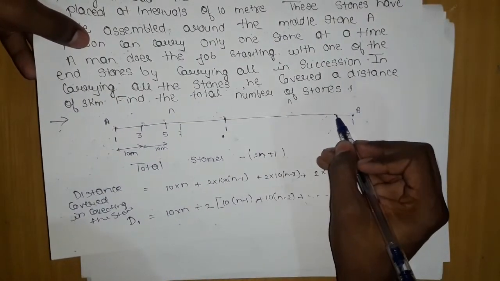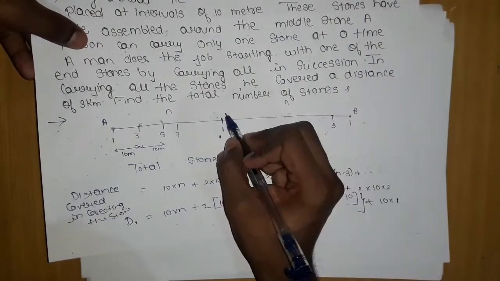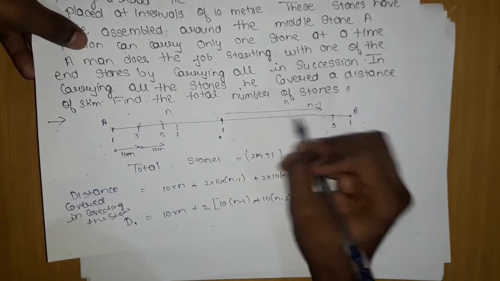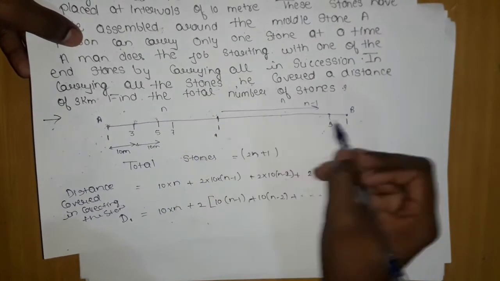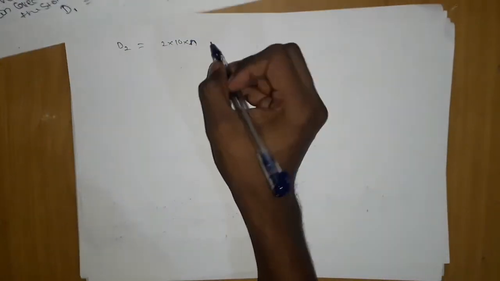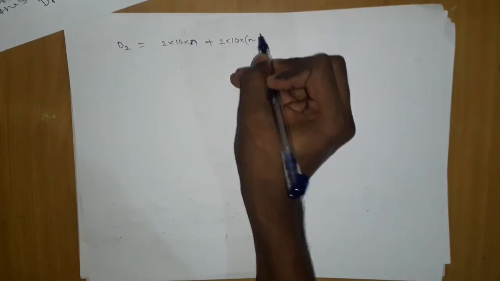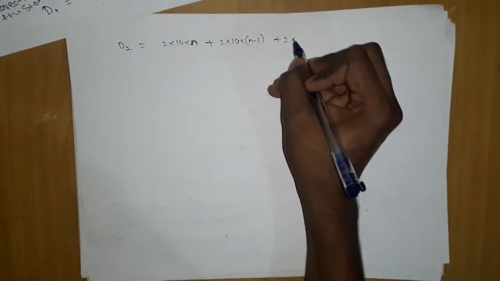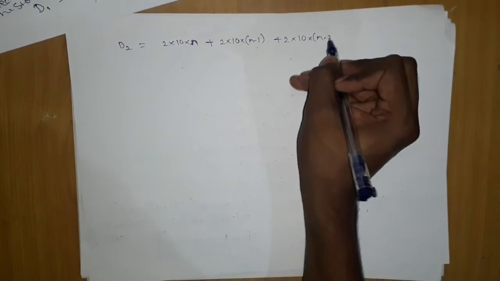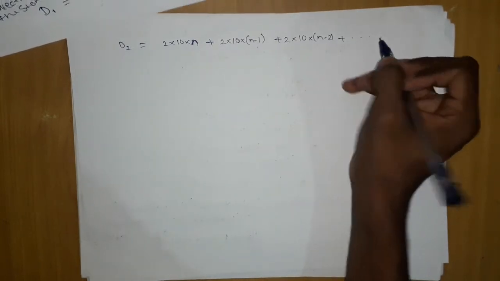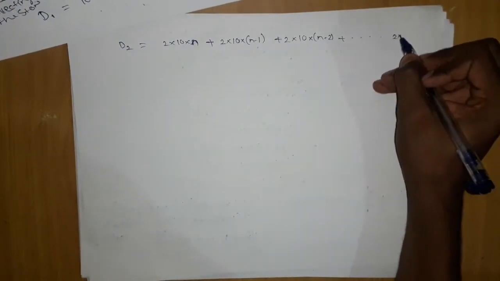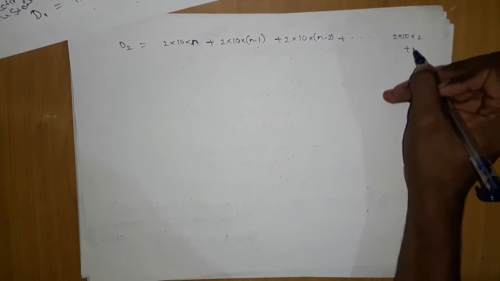He will again come here, there is the third stone, then he will come n minus 1 distance twice, so 2 into 10 into n minus 1, and similarly 2 into 10 into n minus 2, and this will keep on happening, till 2 into 10 into 2 and 2 into 10 into 1.